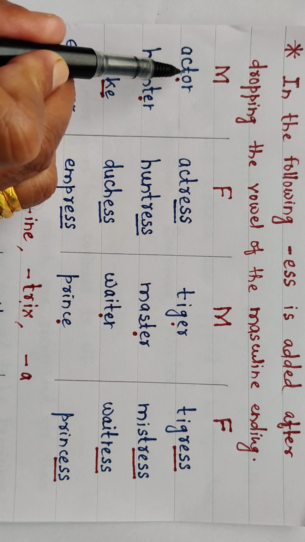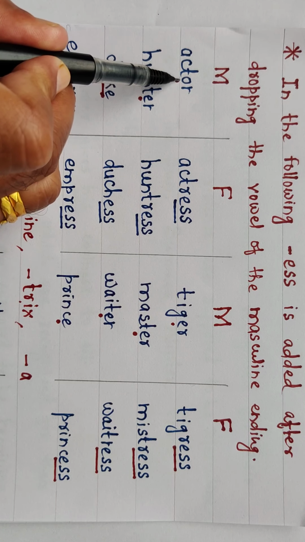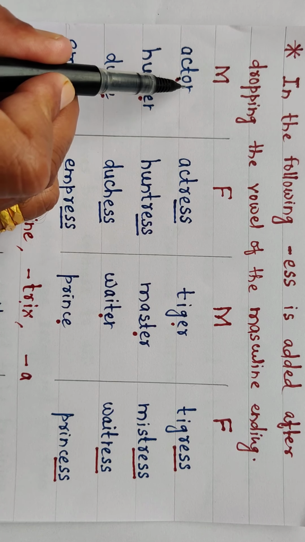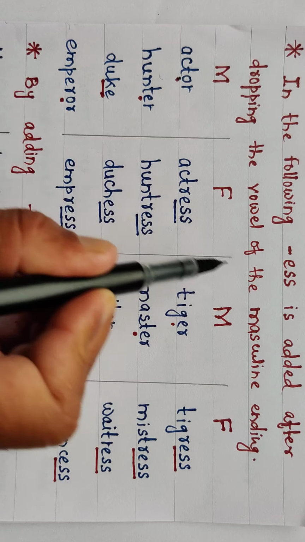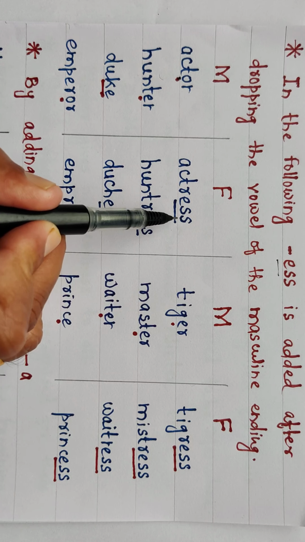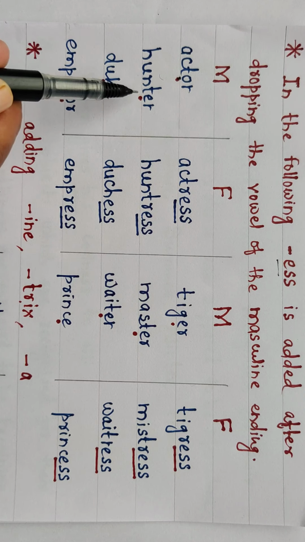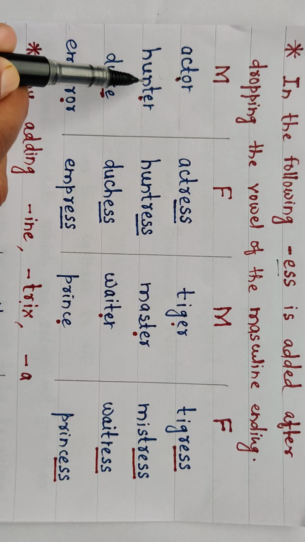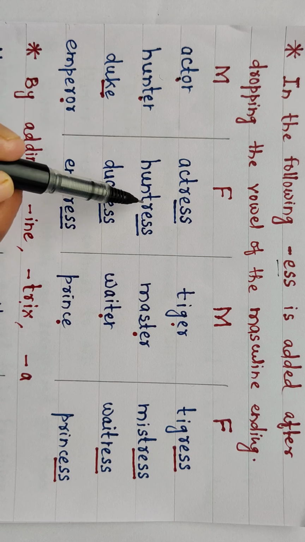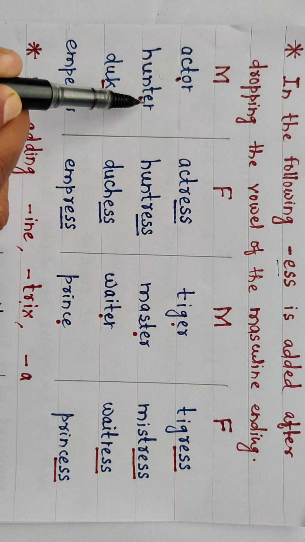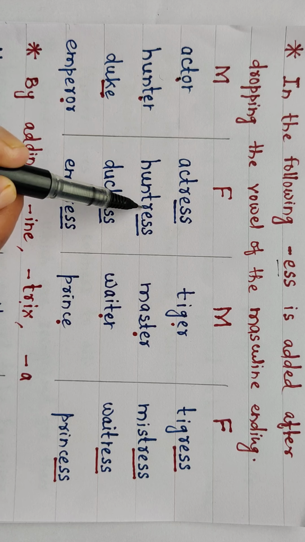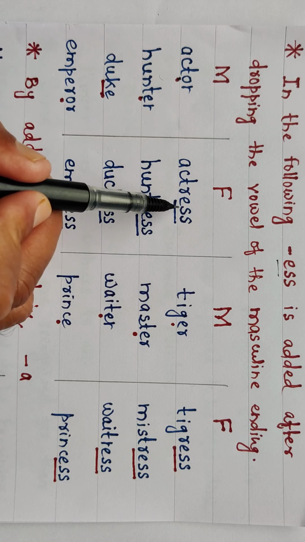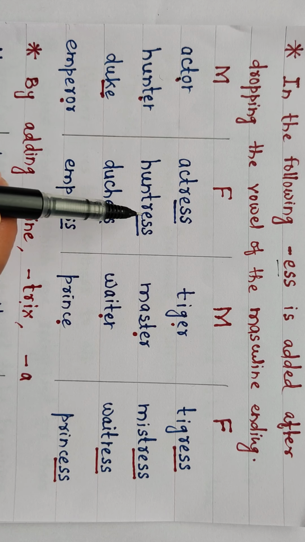Okay, it means ACT. We are dropping O. It means we are not writing this O. Then ACT, then directly R, and then we are attaching ESS to it. Okay. Hunter, actor, actress. Hunter, we are dropping E, and the spelling HUNT. We are not writing E here. We are writing directly, after dropping E, R and then ESS. Okay. Understand? Actor, actress. Hunter, huntress.